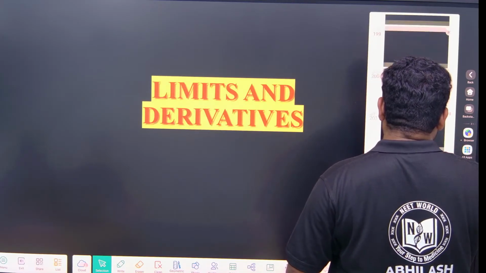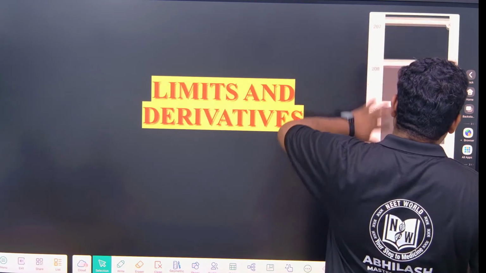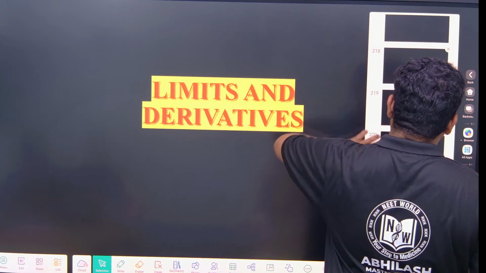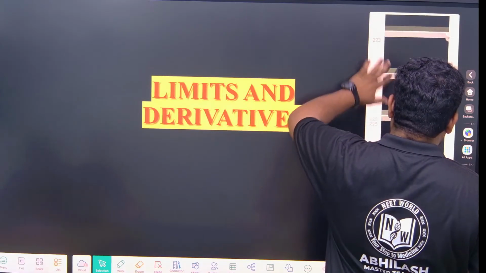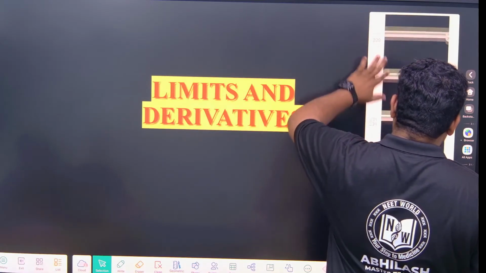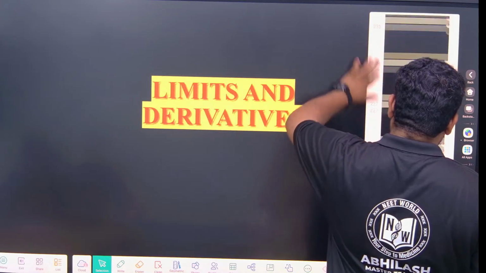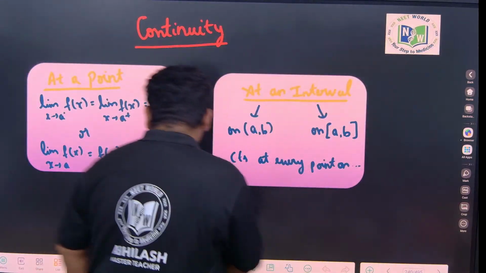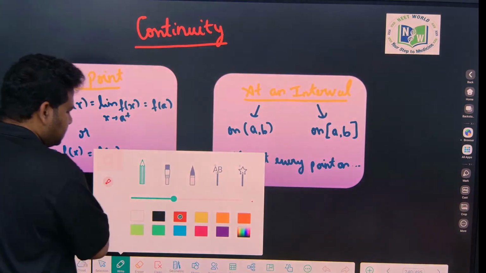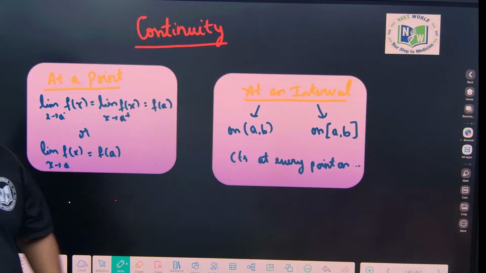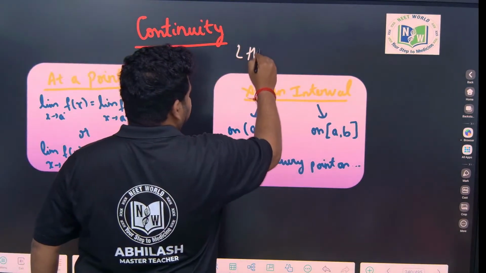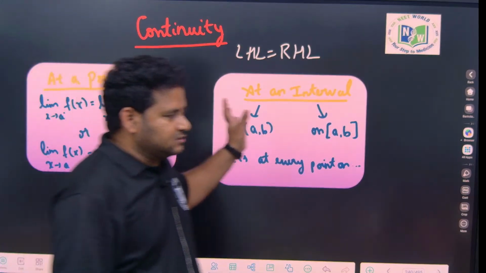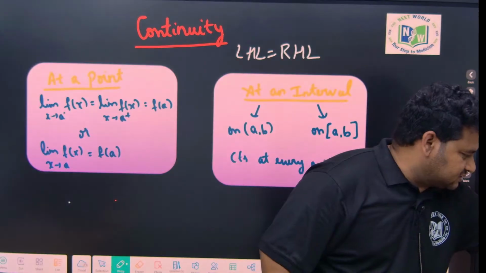So what is continuity, that I told you yesterday? Continuity means what? LHL is equal to RHL, that means the limit exists. But what is continuity? Continuity at a point. First of all, for the limit to exist, the left-handed limit must be equal to the right-handed limit. Then we say that the limit exists.